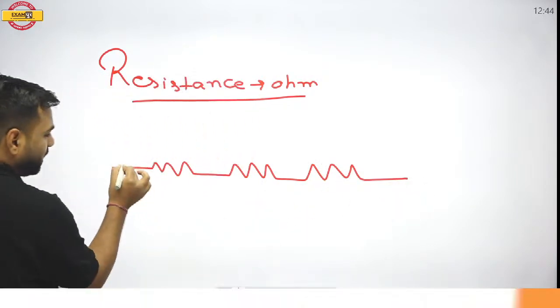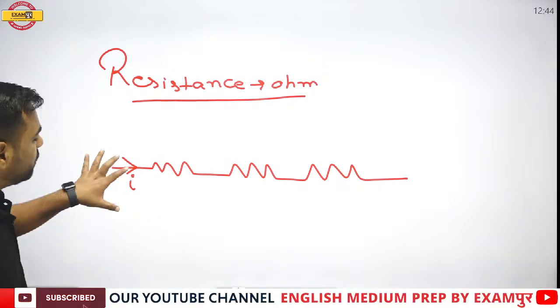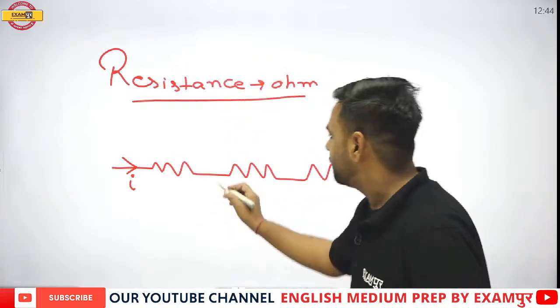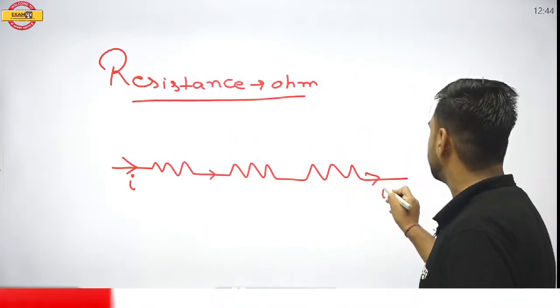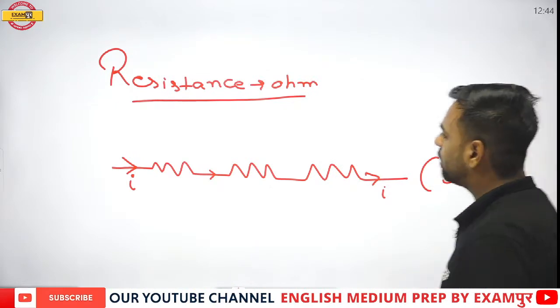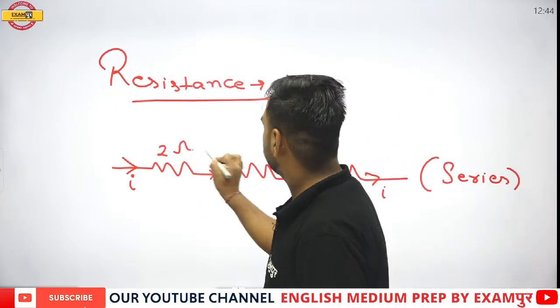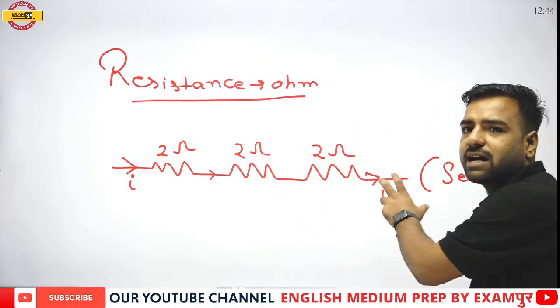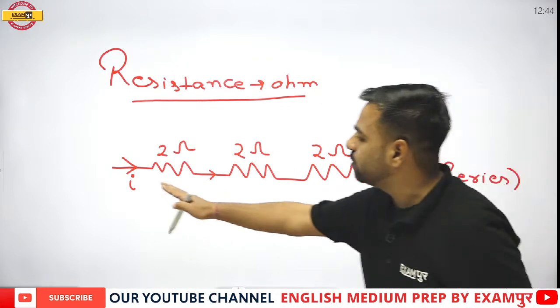See, here when there is a current I, we know that this current is not dividing anywhere. That is, the current is actually the same. Wherever I check, the current would be the same. This is known as the series combination, where all the resistances, let it be 2 ohm, 2 ohm, 2 ohm, are present in series because there is no division in the current.